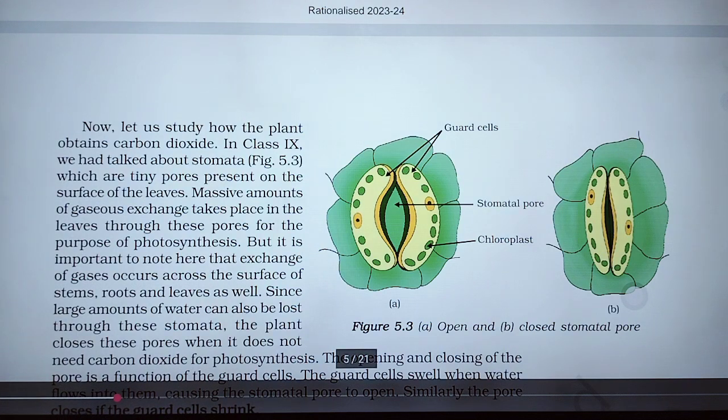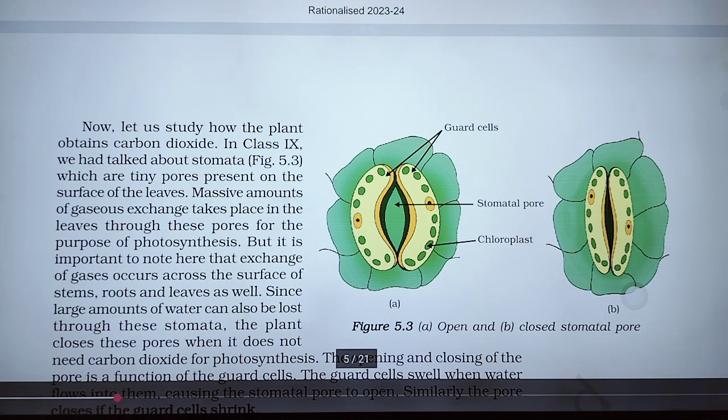Now let us see how the plant obtains carbon dioxide. In class 9 we talked about the stomata. We know what a stomata is. Stomata are teeny pores present on the surface of the leaf. A massive amount of gaseous exchange takes place through these pores, called stomata, for the purpose of photosynthesis.